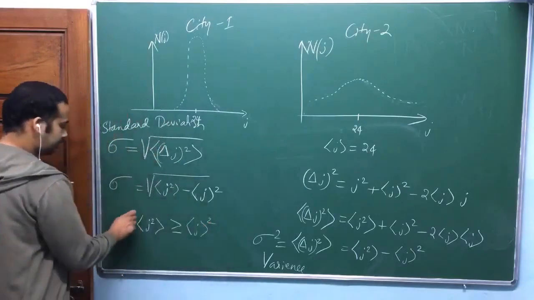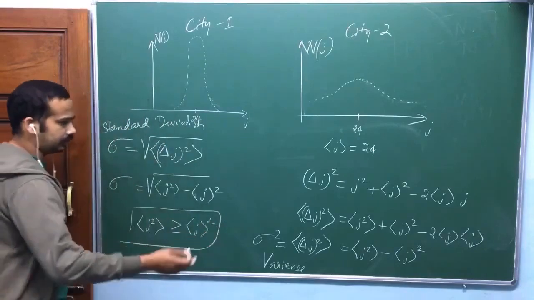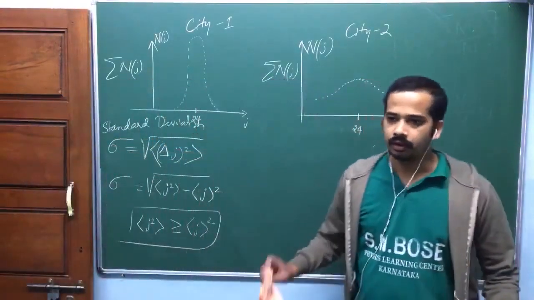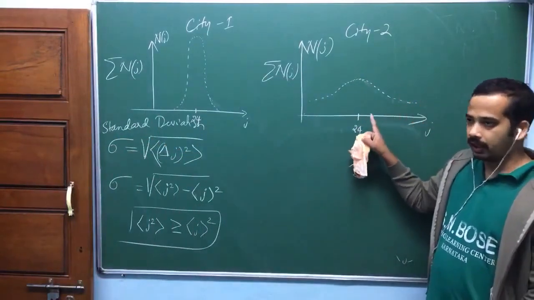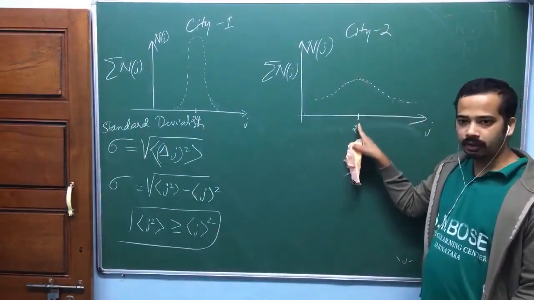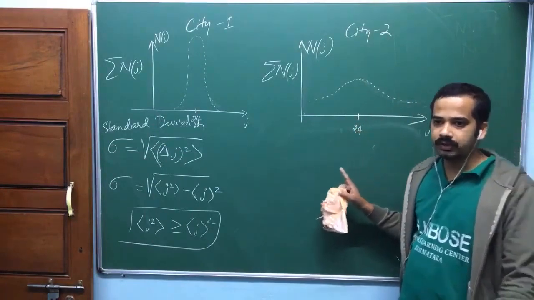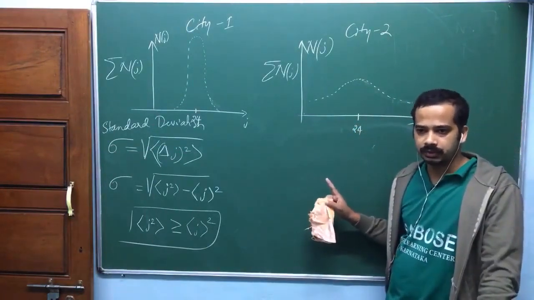Try to give some other interpretation for this one. This is asked in some exam actually. Yeah, you can say 24 is the most probable value. Again, because it is symmetric and your peak value and average value are same, okay? So again, it need not be symmetric always. Your distribution need not be symmetric always.